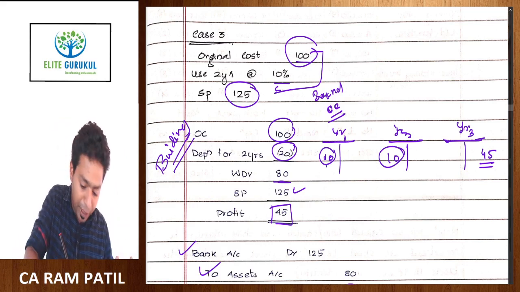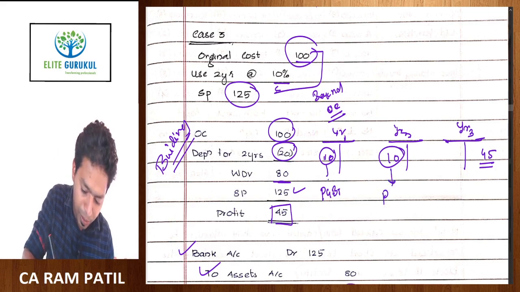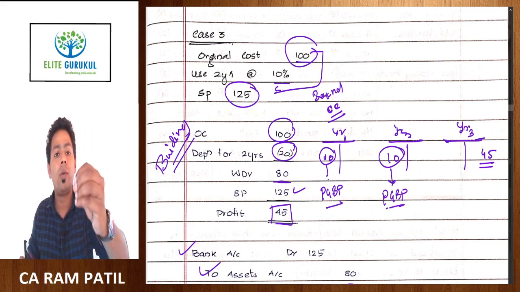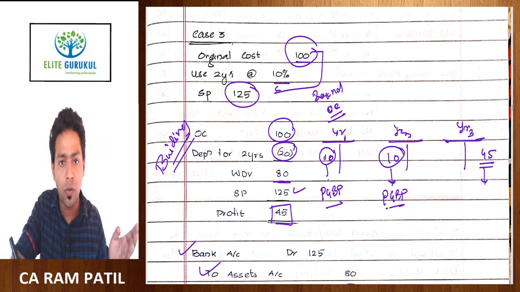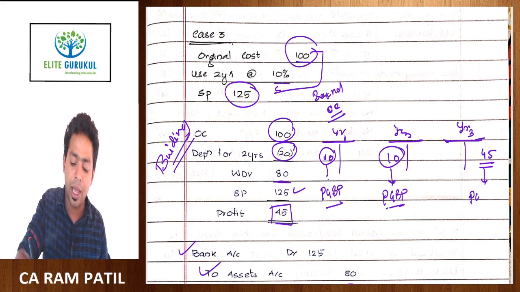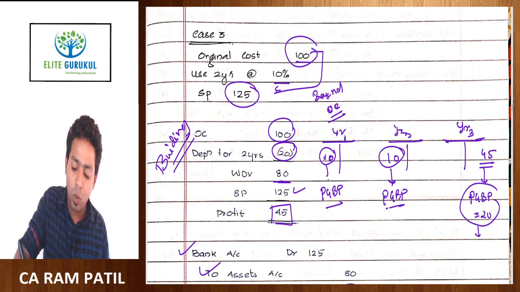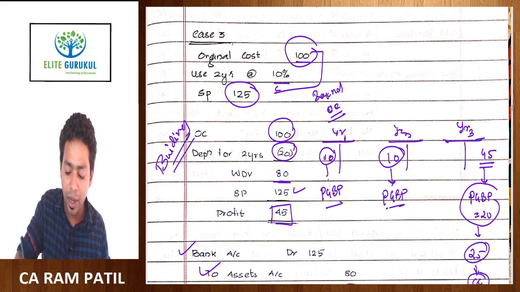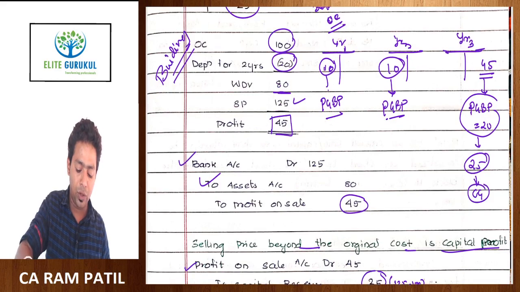So under the PGBP chapter, this was under PGBP, this was also under PGBP. The PGBP chapter has given you a deduction of 20 rupees in the last 2 years. So rectification cannot happen to the extent of 45 rupees. Rectification can happen in PGBP only to the extent of 20 rupees. Beyond 20 rupees, whatever profit you are getting, that is 25 rupees, is a capital gain, a capital profit covered by section 50A under the capital gain chapter.